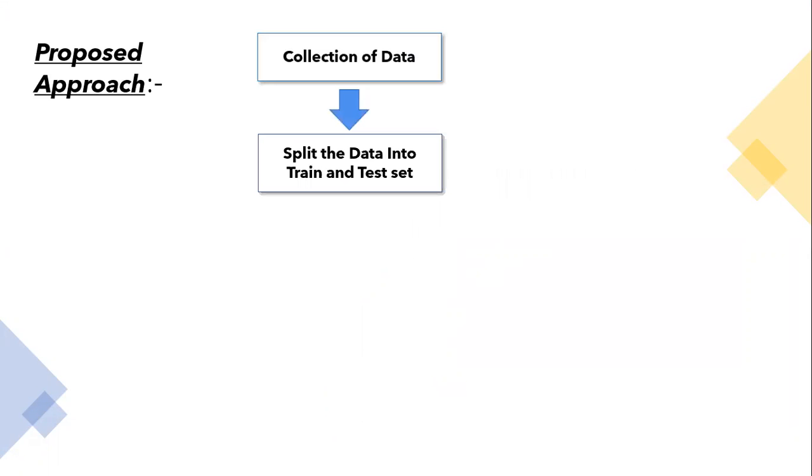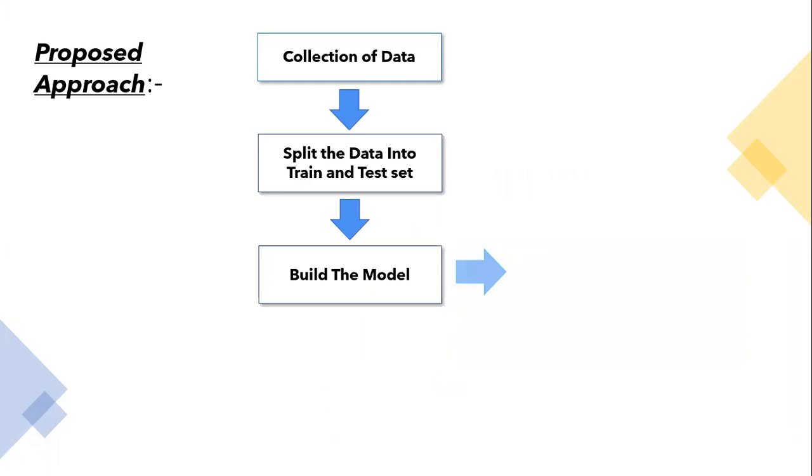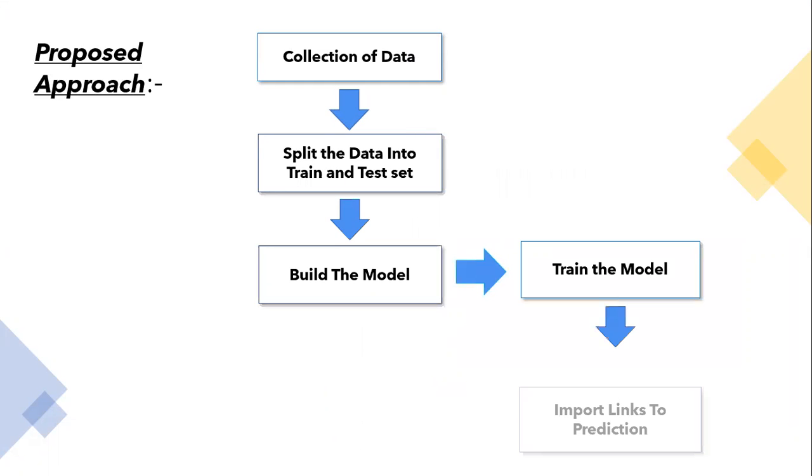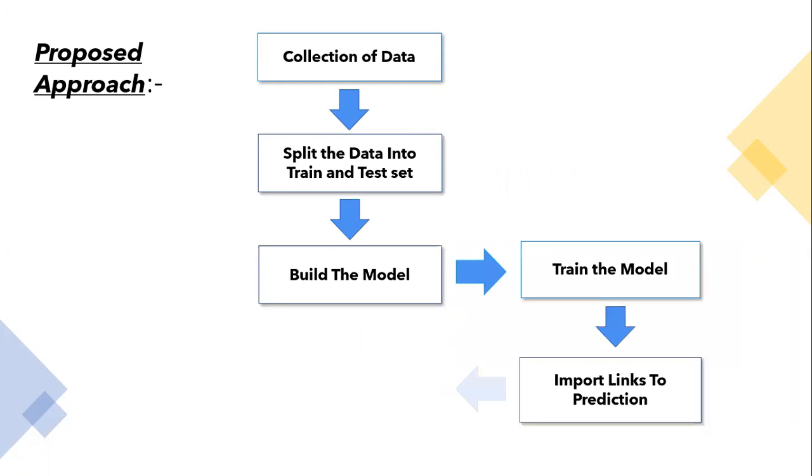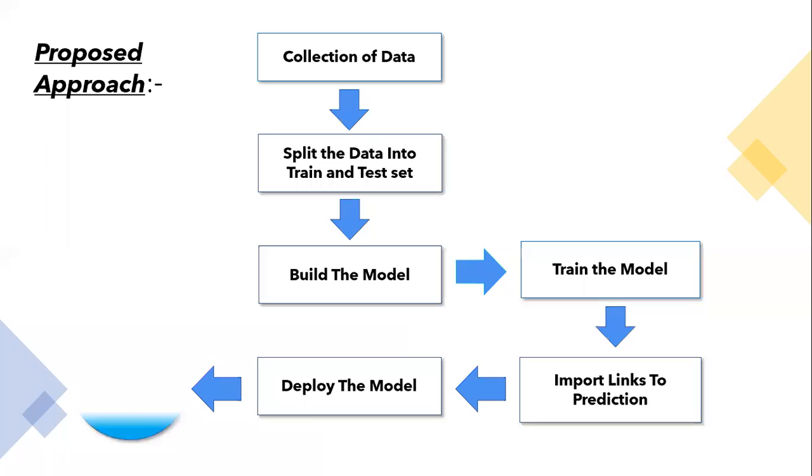First is the approach. I collect the data, then split the data into train and test sets. Then I build a model, then train the model, then input a link for prediction, then deploy the model and show results.